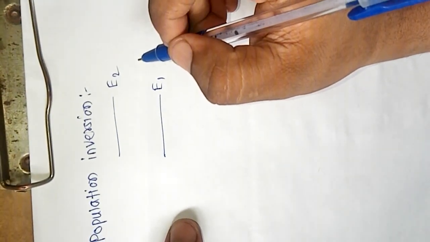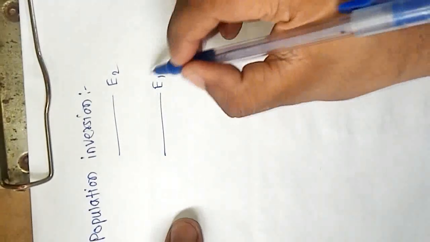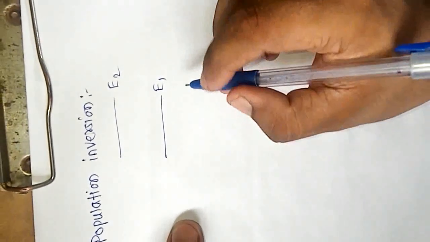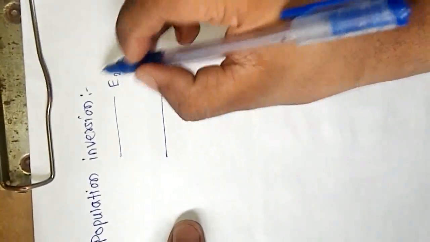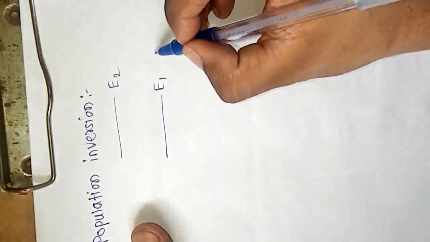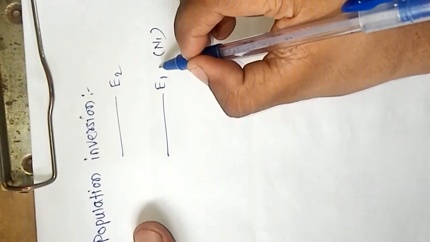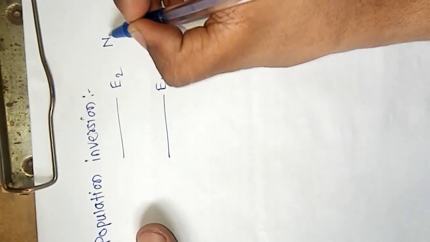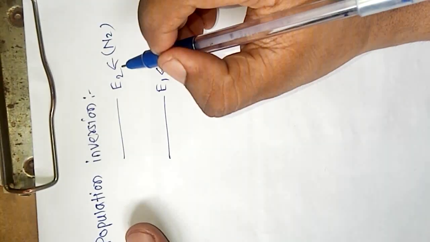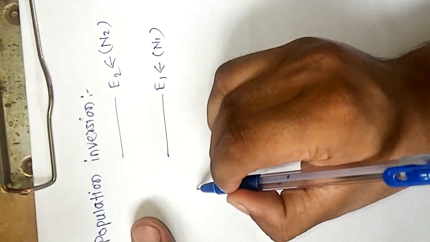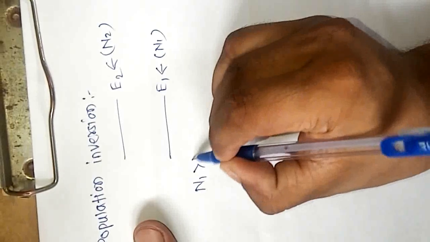Generally we know the number of atoms in the ground state is always greater than the number of atoms in the excited state. Suppose N1 is the number of atoms in the ground state energy and N2 is the number of atoms in the excited state energy. So generally the condition is N1 is always greater than N2.